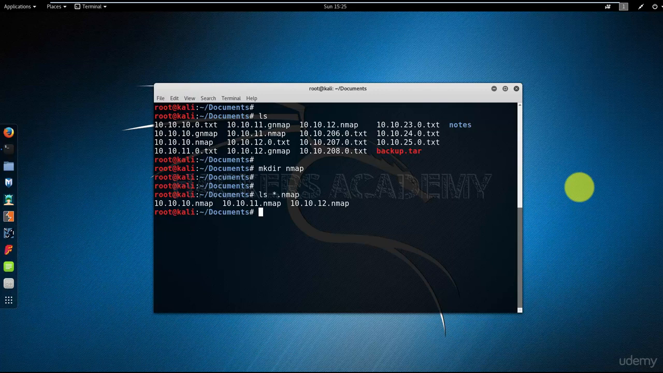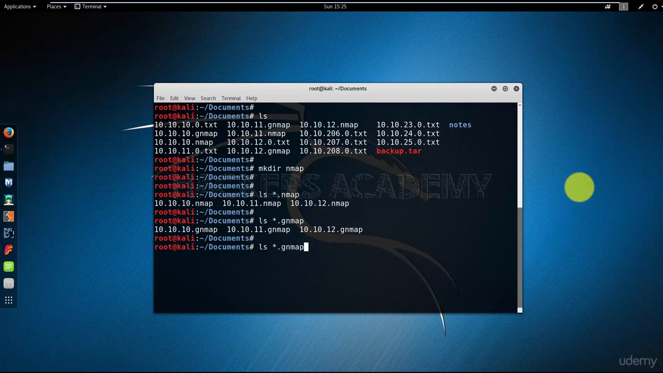What if I do ls *.gnmap? That unfortunately doesn't work either. So it only lists the files with the gnmap extension. That's my challenge now. I want a command that lists both. So the command should say list whatever .nmap and .gnmap. How can I do that?